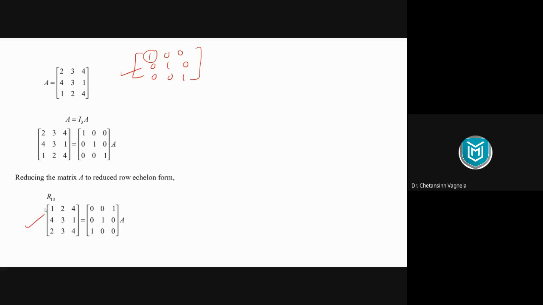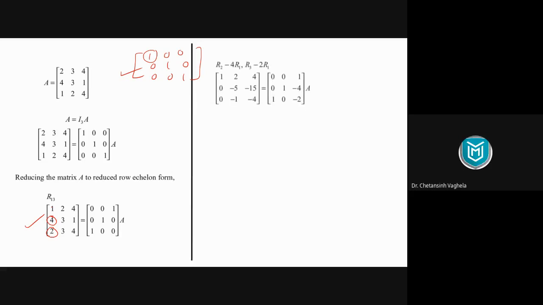Now after that, the next two entries, 4 and 2, we need to convert into 0. ये दोनों को हमें 0 बनाना है. So what do you think? Which row operation should we choose? R2 minus 4 R1, and R3 minus 2 R1. Correct. We need to take R2 minus 4 times R1 and R3 minus 2 times R1.